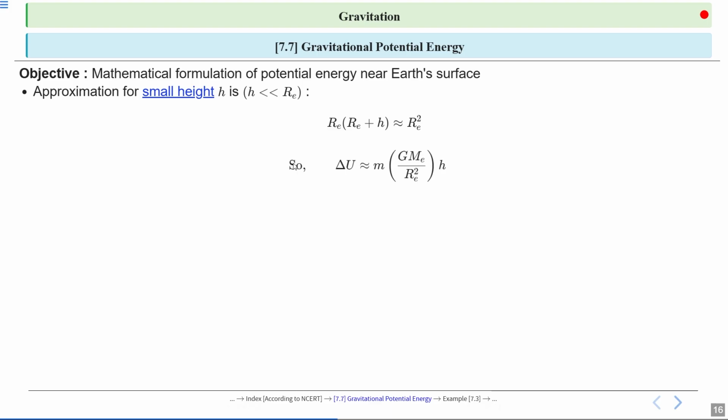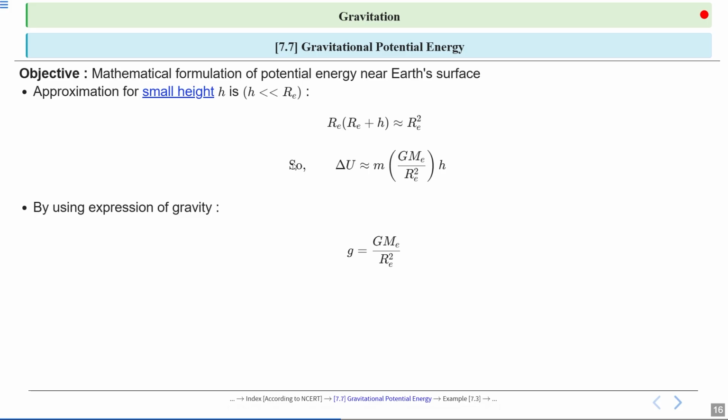So, with this approximation, we can express the change in potential energy, delta U, as approximately m times GM_E divided by R_E squared into h. Here m is the mass, G is the gravitational constant, M_E is the mass of the Earth, and R_E is the Earth's radius.